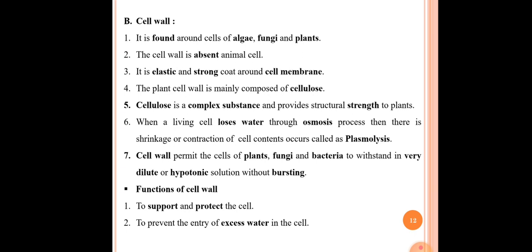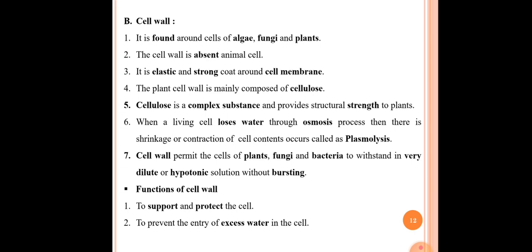The sixth point here is when a living cell loses water through the osmosis process, there is shrinkage or contraction of the cell content. This is called plasmolysis. We already covered this definition: when the living cell loses water through the osmosis process, the contraction or shrinkage of the cell that occurs is called plasmolysis.